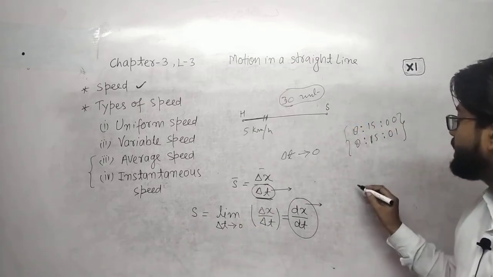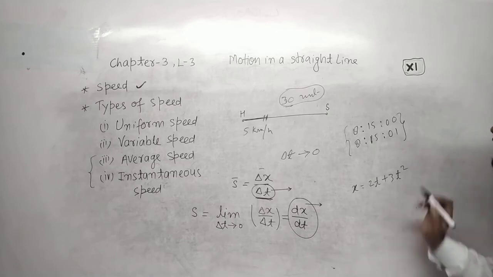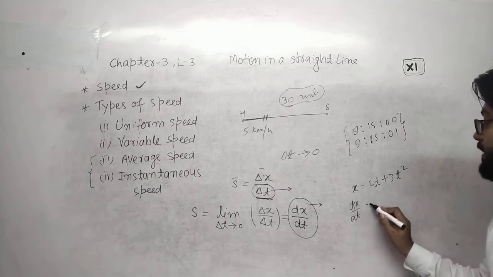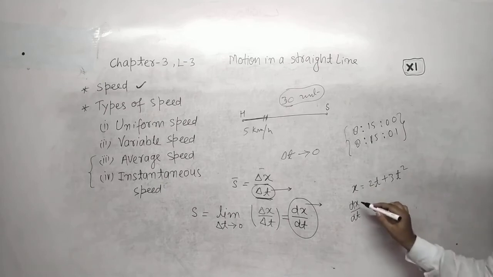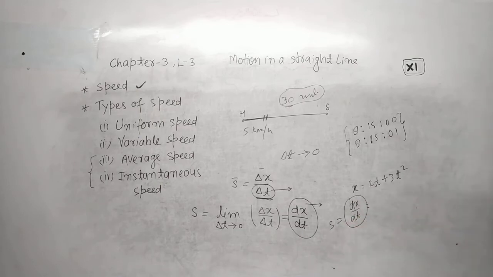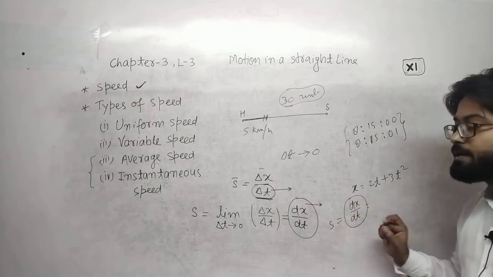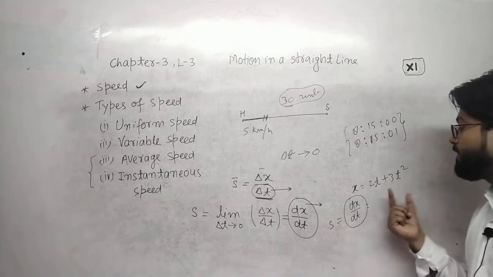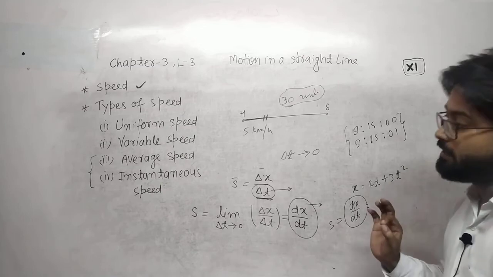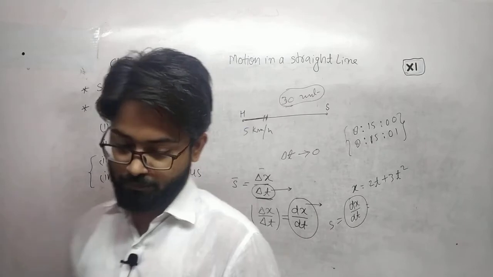If a function is given, x equals 2t plus 3t square, and you differentiate dx over dt, the differentiation of x with respect to t, it will give the speed. If x is a distance, then this is the instantaneous speed. If you put in the value of t, you will find the speed at that particular instant or time. Hope you're understanding. Now we will discuss